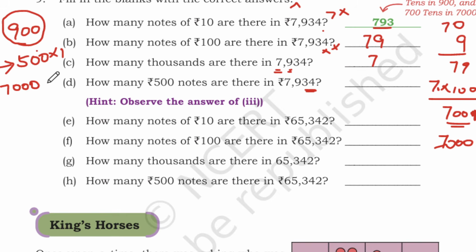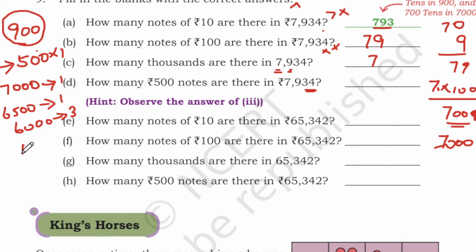So 7,000, how many notes we can make? So if you take one note, this will become 6,500, and if you take second note, this will become 6,000, and third note. Likewise, if you reduce everything, how many 500 notes you will get?